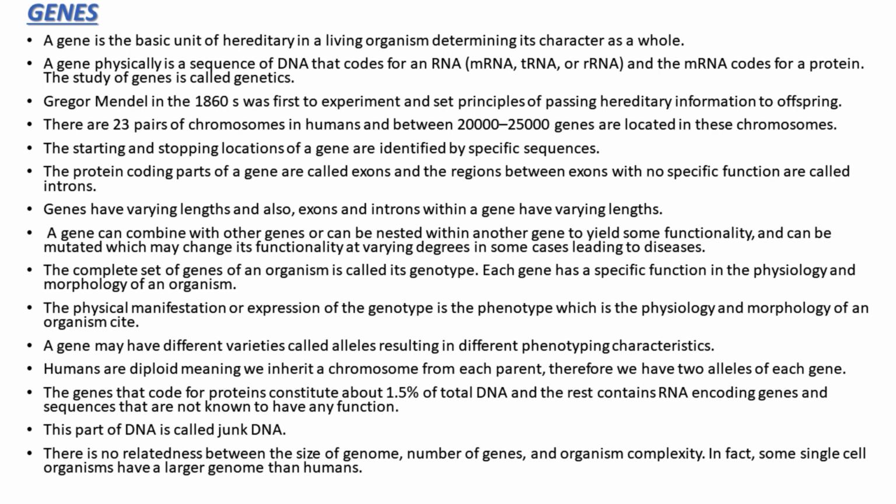The genes that code for proteins constitute about 1.5% of total DNA, and the rest contains RNA encoding genes and sequences that are not known to have any function. This part of DNA is called junk DNA. There is no relatedness between the size of genome, number of genes, and organism complexity. In fact, some single-cell organisms have a larger genome than humans.